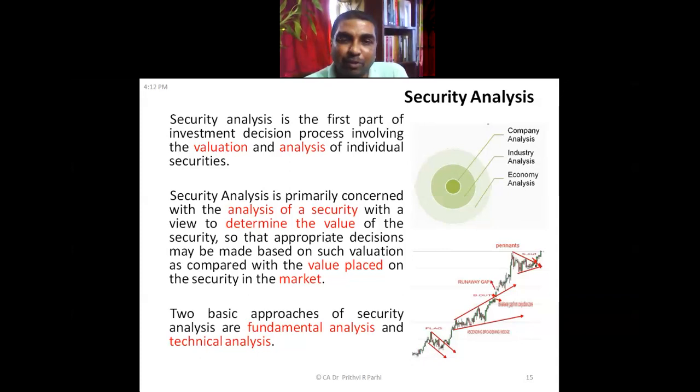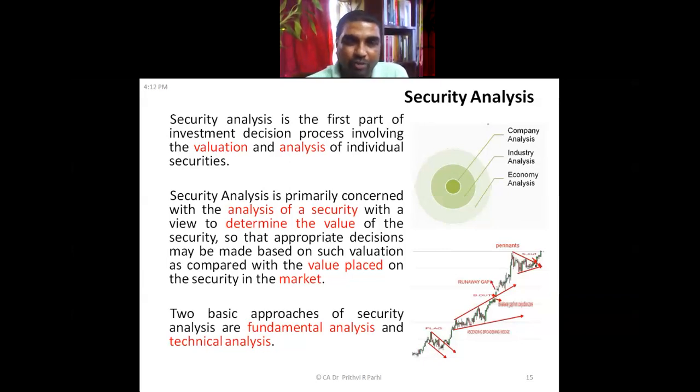Suppose a particular security is sold in the market at 900 rupees. What is 900 rupees? That is the market price, not the value. We'll be arriving at what should be its value. On the basis of analysis of that security, we'll be able to determine the value of the security so that we'll be able to take appropriate investment decisions.